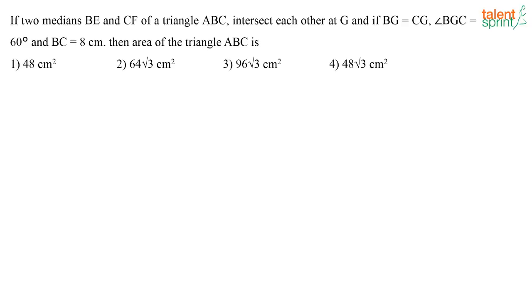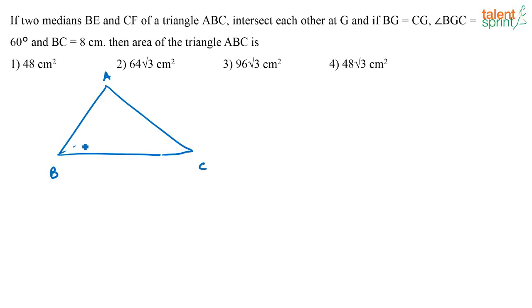How do you solve this one? You have a triangle ABC and two medians BE and CF, and they intersect at a point G.